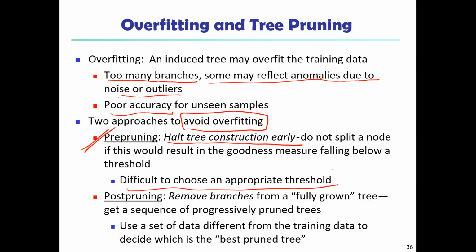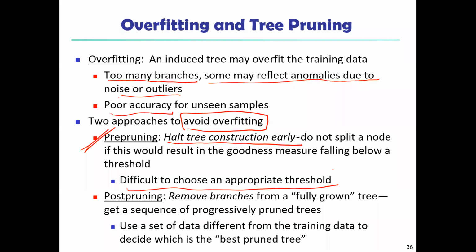When constructing a tree, measures such as information gain, Gini index, etc. can be used to assess the goodness of a split. So if partitioning the tuples at a node would result in a split that falls below a pre-specified threshold, then further partitioning of the given subset is halted.